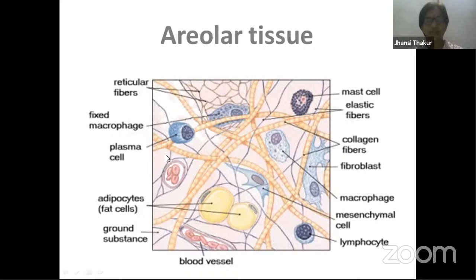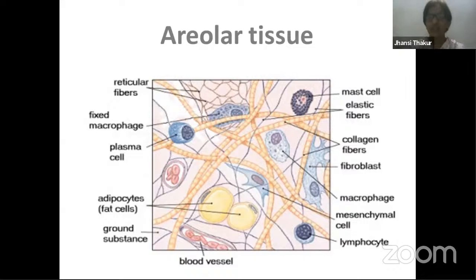So let's have a look at this particular slide with all the things. You have fibers, which are reticular fibers. Then you have adipocyte cells, fixed macrophages. Now, why is the word fixed used over here? Some of the WBCs which come out of the blood keep moving throughout the tissue, like our army moving from one point to another, so that whenever they come across any foreign particle which is not part of our body, they just kill it.